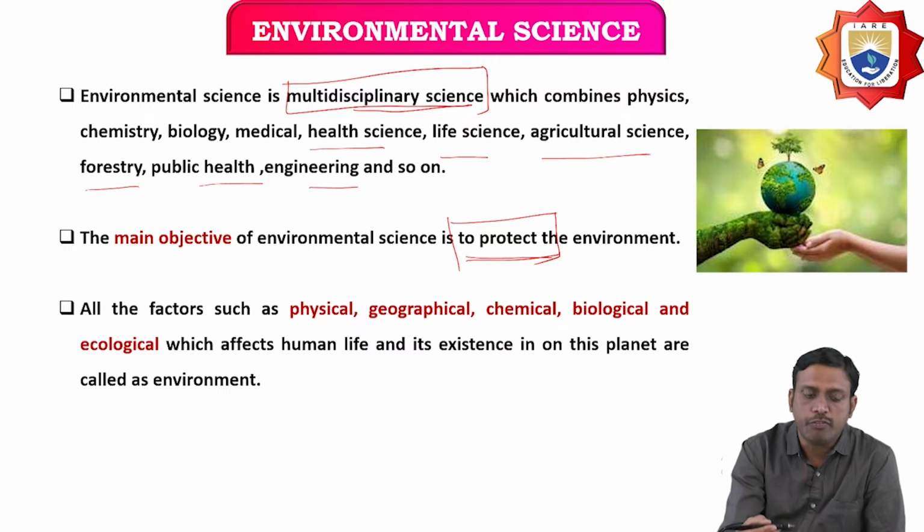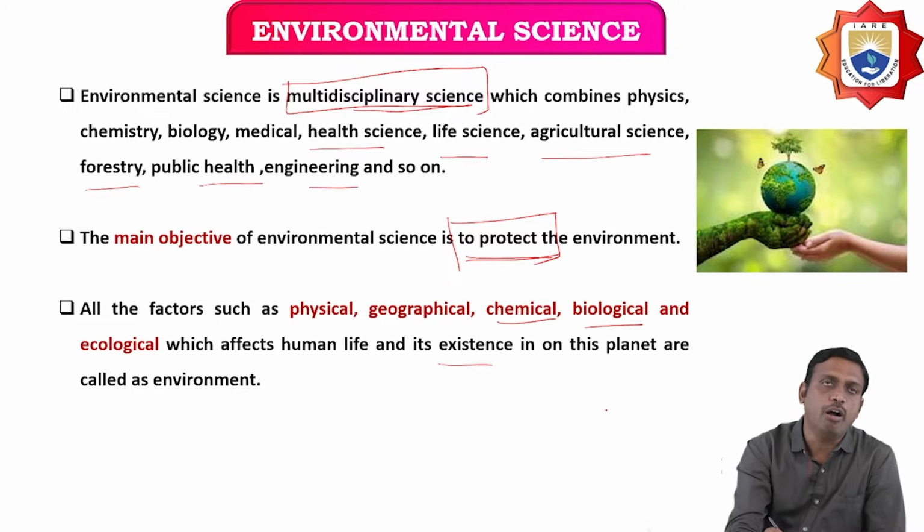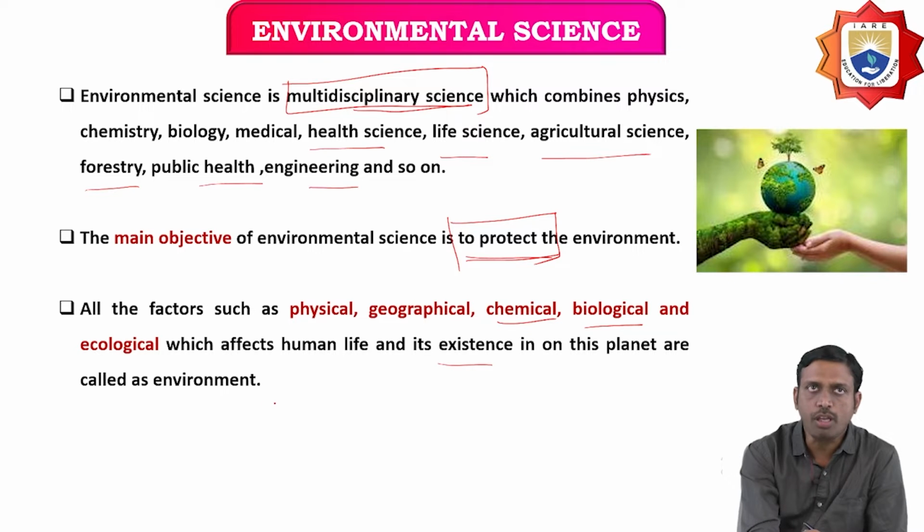Now, what factors are included in environmental science? There are physical, geographical, chemical, biological and ecological factors which affect human life and its existence on this planet, and these are called environment.